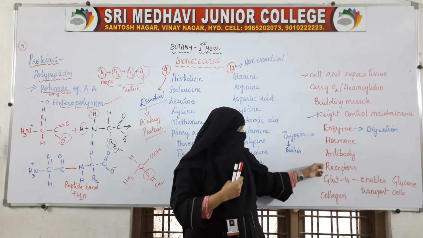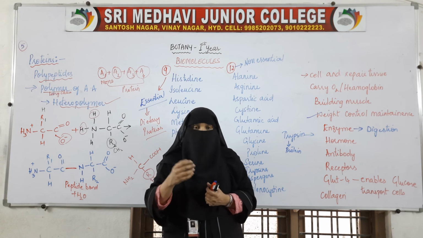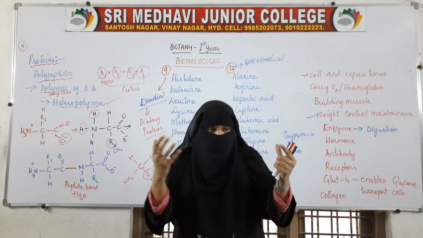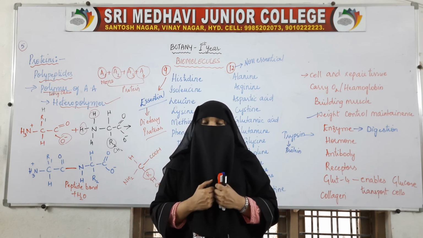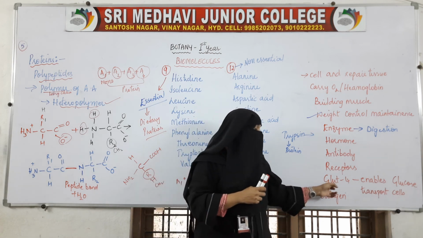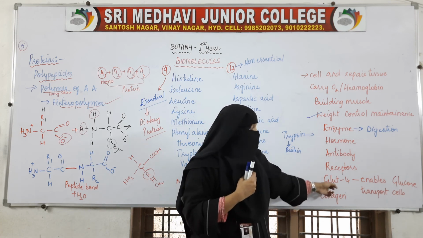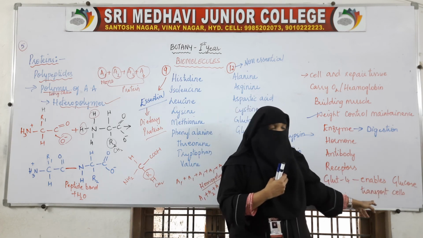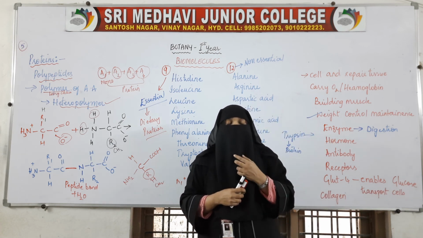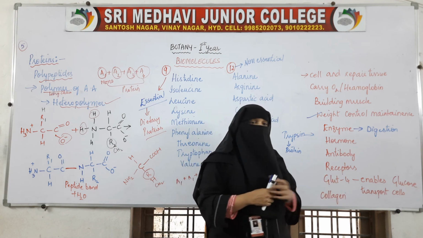Okay, and the sensory organs, the eyes, the nose, the skin, they have sensory receptors. Those sensory receptors help in sensing the outside atmosphere, and they are also nothing but proteins. And here GLUT4 is a type of protein. This protein enables glucose transport in the cells. Glucose enters into the cells with the help of this protein GLUT4.